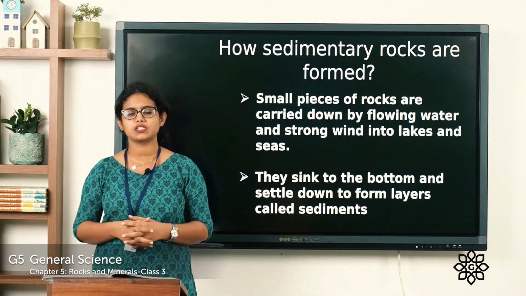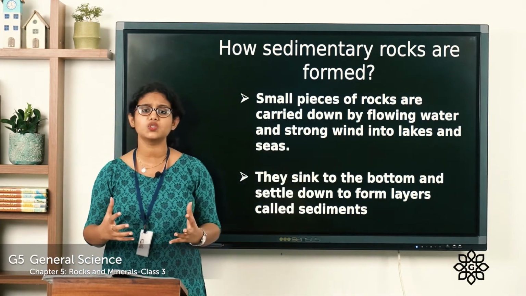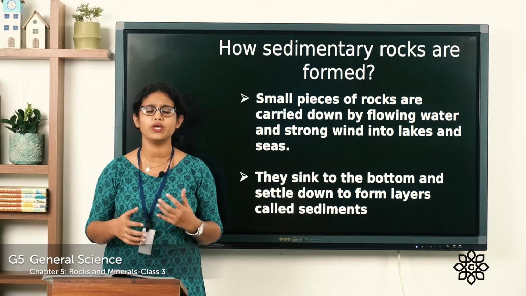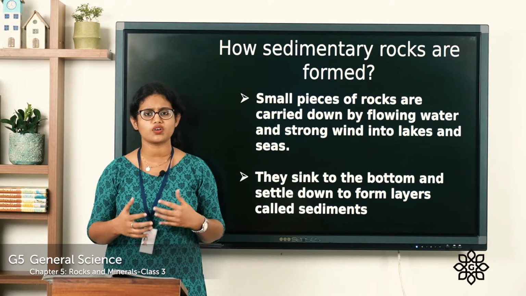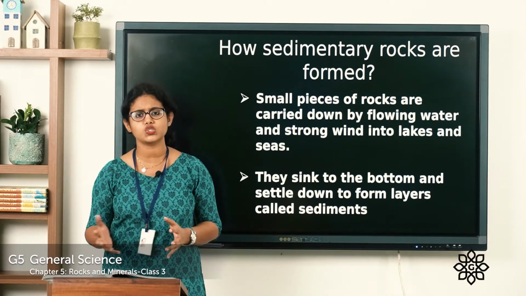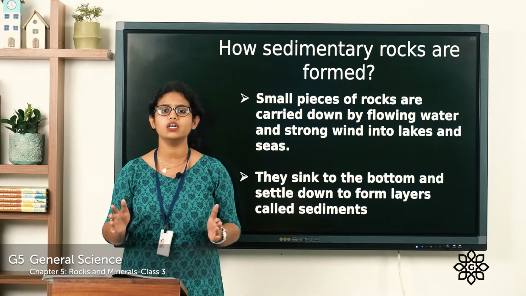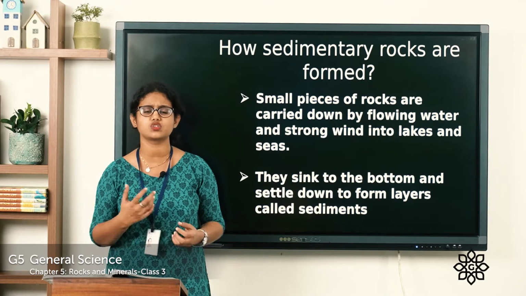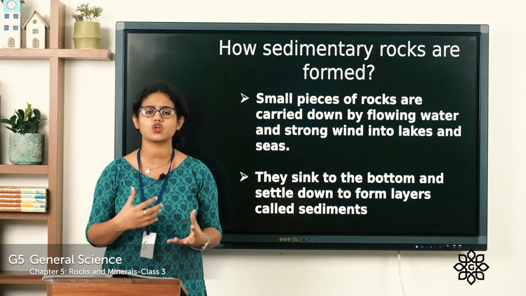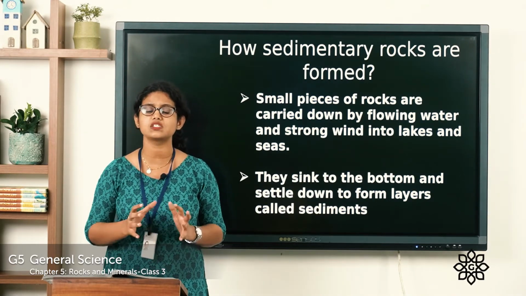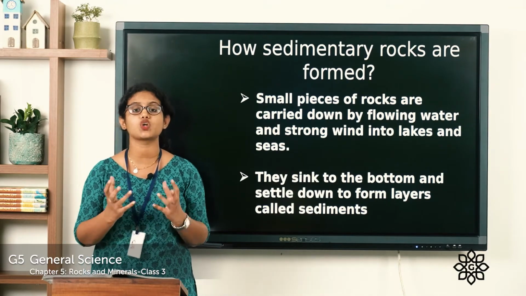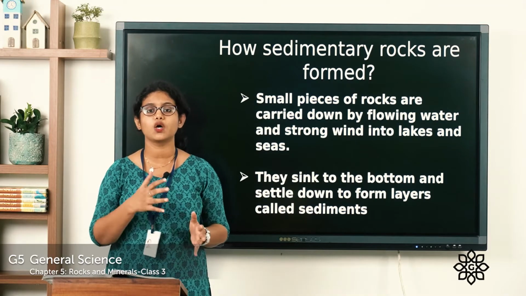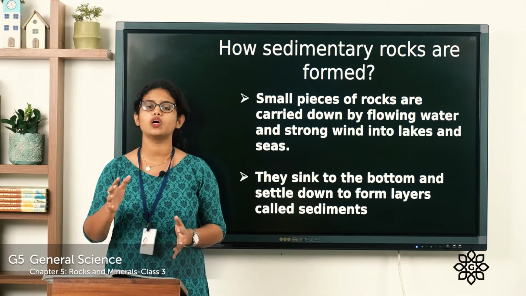So we all know that years ago, our earth was covered with rocks. And what happened? By the action of wind and rain, these rocks got cracked and widened and gradually they broke into smaller pieces. And rock particles like the sand, silt, clay, pebbles, all these rock particles formed from these rocks. So what happened to these rock particles? These rock particles got washed away into rivers.